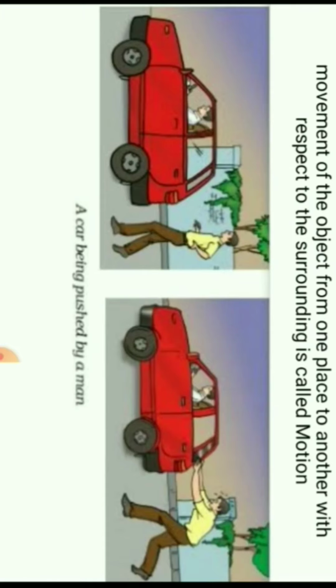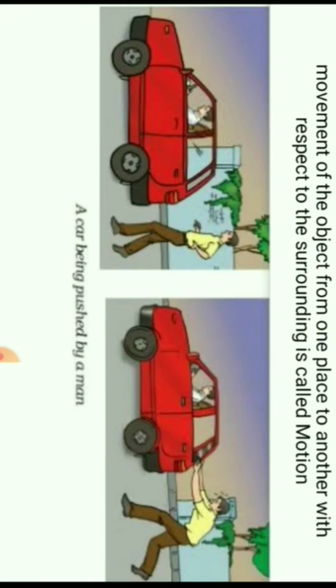Here I have given you a picture in front of you in which in one of the cases a person and a car are both at rest, and in the next case both are in movement, or they have been moved to some particular place. I can say why, because in the first picture the car is near the wall, but in the second one it has moved apart from the wall.